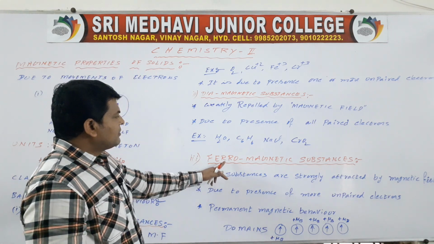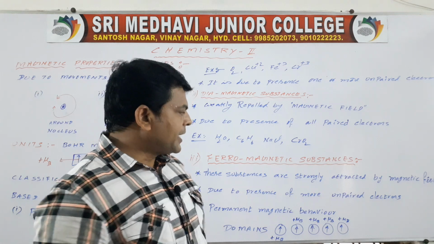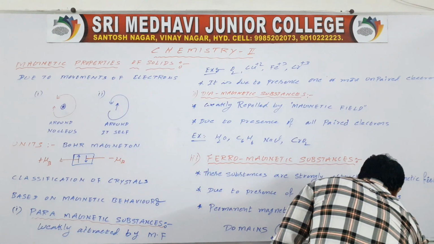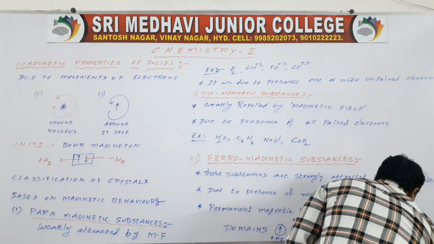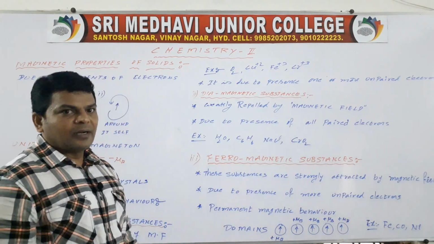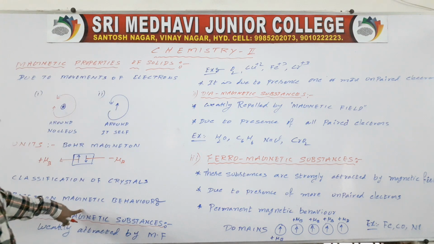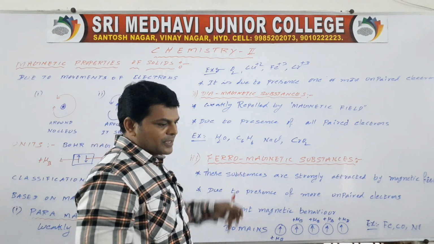So these are ferromagnetic substances. Examples: iron, cobalt, nickel, all these are examples of ferromagnetic substances. Understand? So this is paramagnetic substances, diamagnetic substances, ferromagnetic substances.